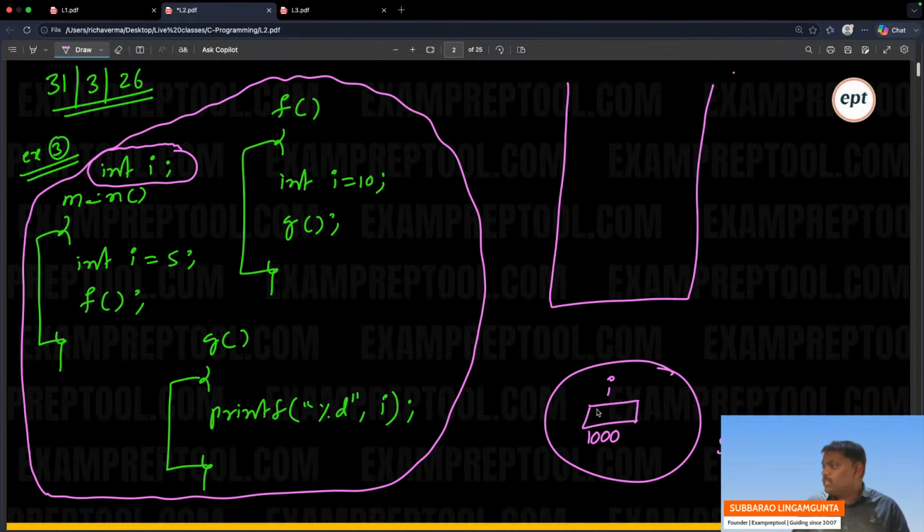They will do an AND operation with 0 on whatever data is inside the static memory. You know the AND operation very well: if both are 1, then only the answer is 1, otherwise 0. AND with 0, anything, the answer is 0. So whatever data is available in the static memory, after the AND operation with 0 overall it will become 0. So if you don't keep anything in the global variable, by default 0 will be there. Just remember this properly.